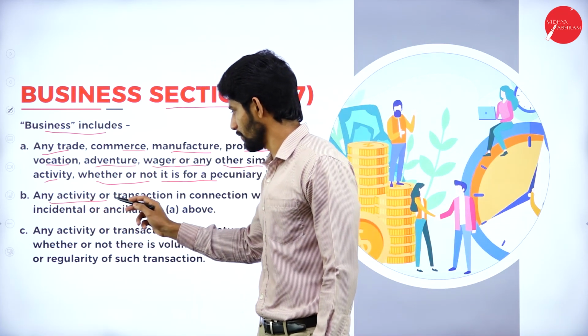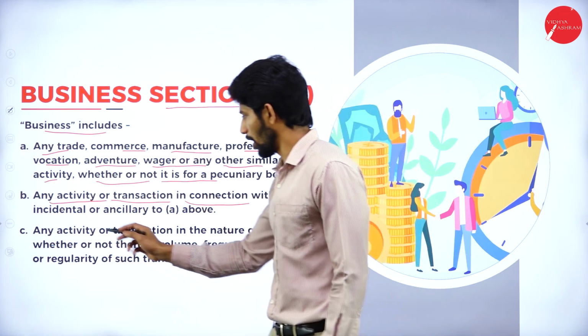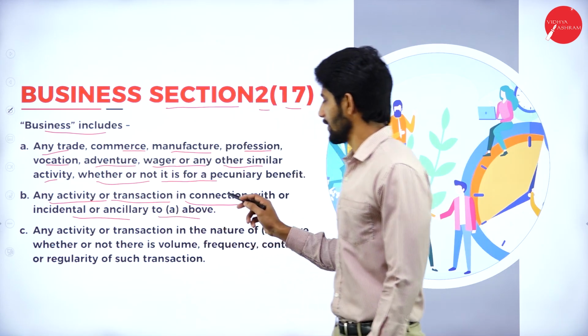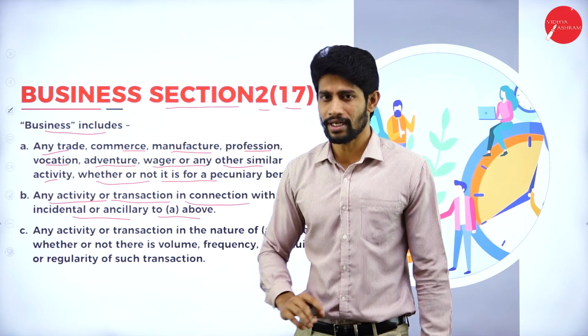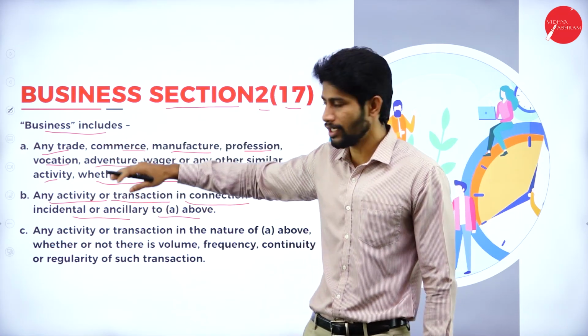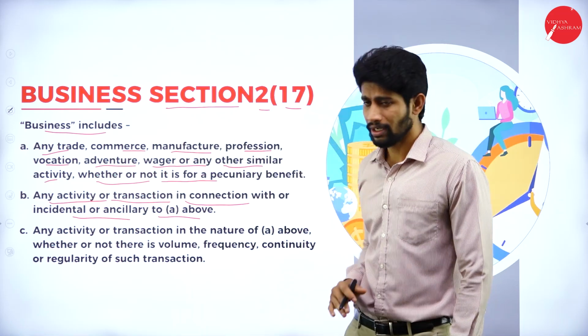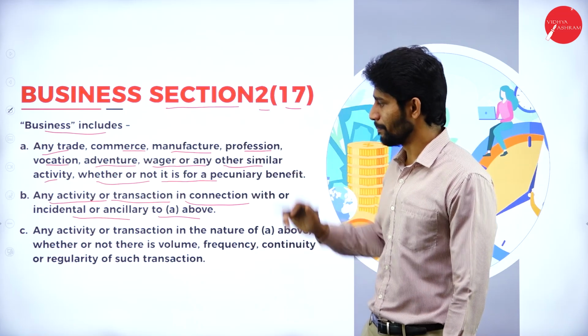So any activity or transaction in connection with or incidental or ancillary to point A, that is above. So any activities relating to subpoint A, that is any activity relating to trade, commerce, manufacturing, all the other related activities are called businesses.